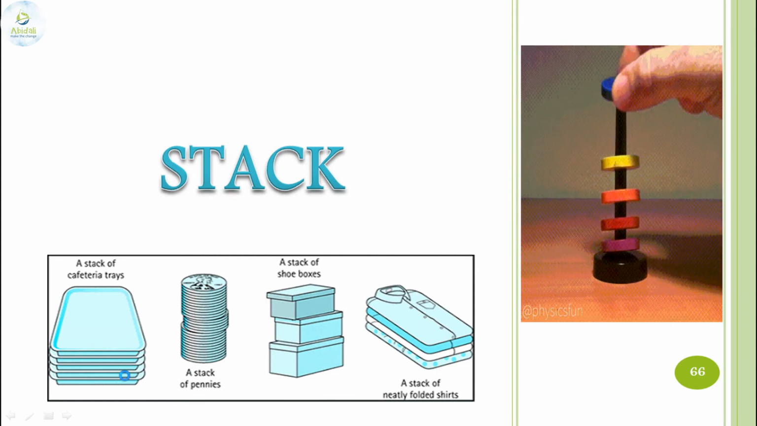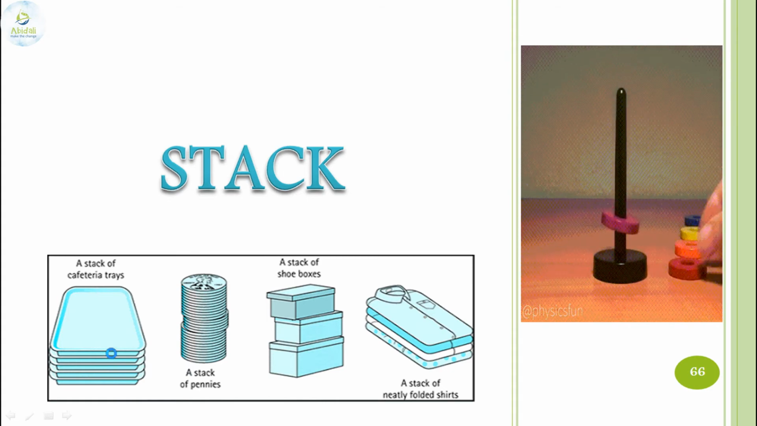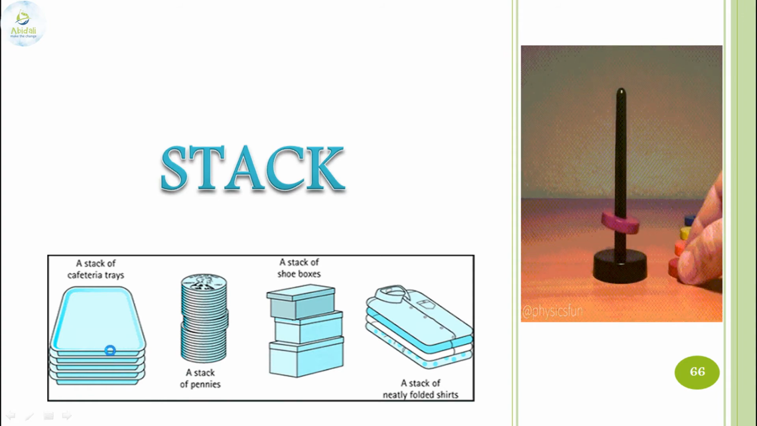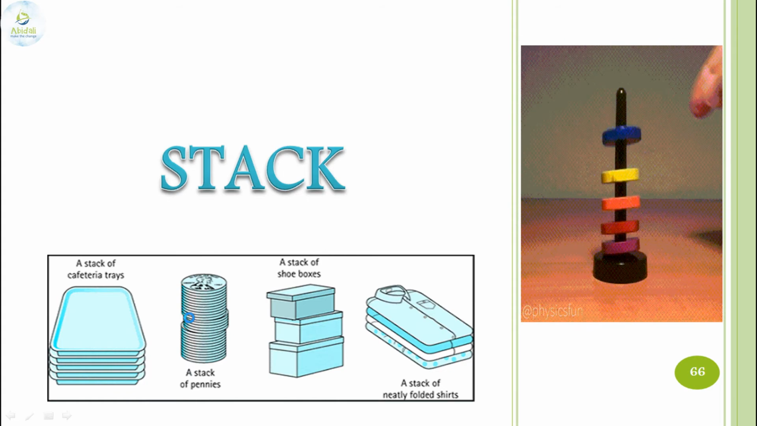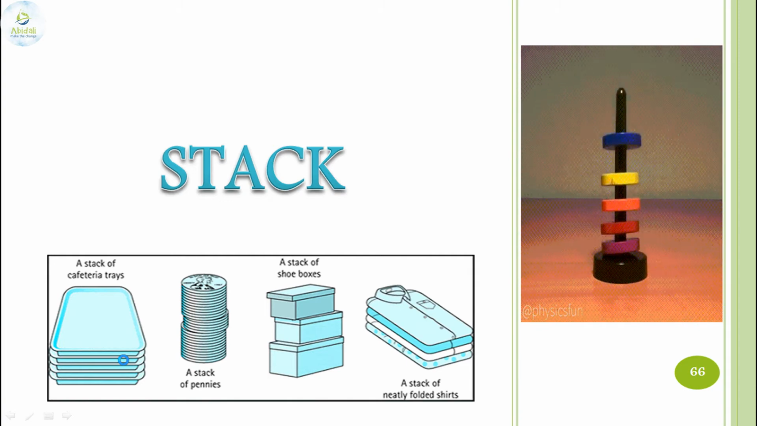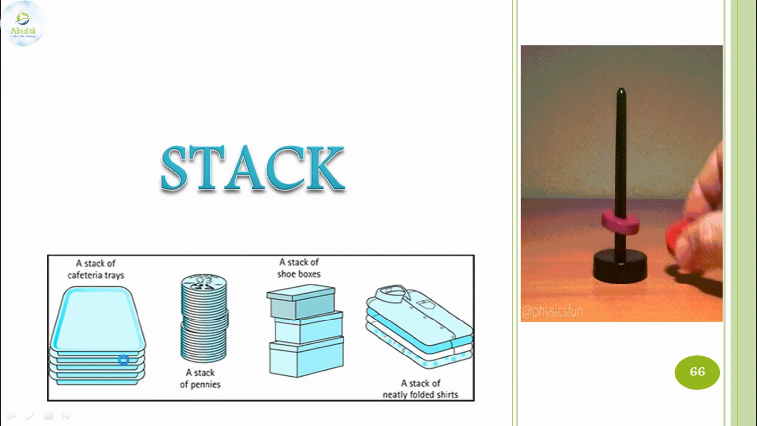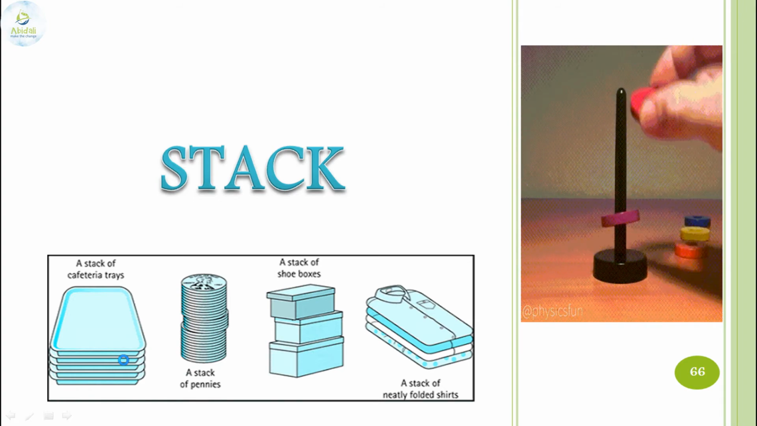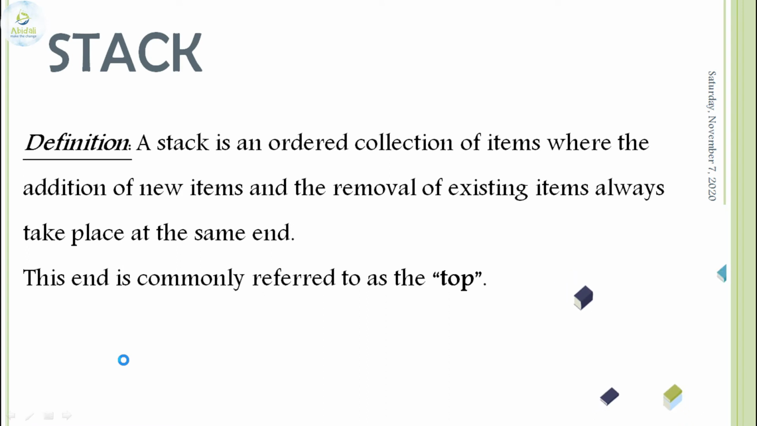Now for example, there are trays, like 4 to 5 trays. Can you remove a tray at the bottom? No, not possible. First you need to remove the tray from the top, without disturbing the other trays. That's the condition. So in stacks also, the element or value that is added last will be the one that will be removed first. Let us see the introduction.